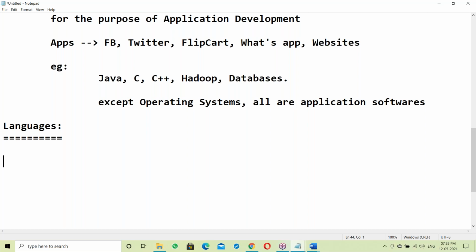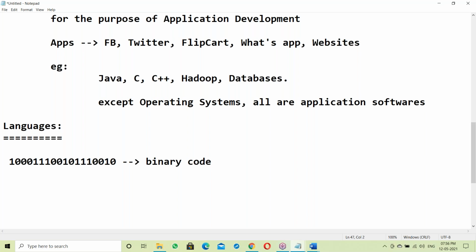Now let us come to the software field. In software, we understand some language and the computer understands some other language. So what is the computer-understandable language? It is the zeros and ones format, called binary code. This binary code is the computer-understandable language, called machine language. The computer understands binary codes. It is a machine language, a processor-understandable language.